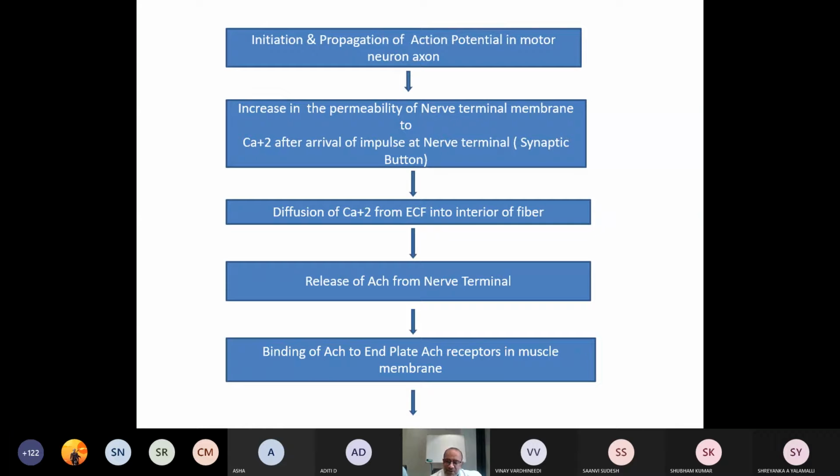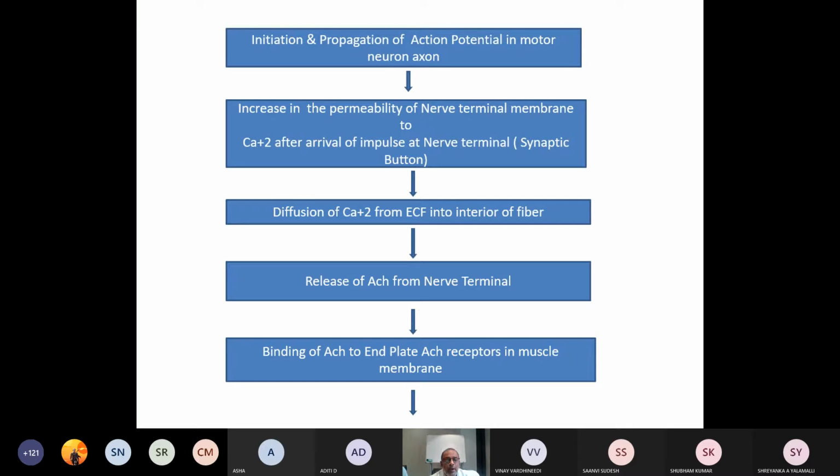Diffusion of calcium from the extracellular fluid into the interior of the nerve fiber, as a result of which activity of the synaptic vesicles takes place. Acetylcholine containing vesicles move towards the periphery, attaching to the axon terminal membrane, as a result of which there will be a process called energy dependent, calcium dependent exocytosis, release of acetylcholine from the nerve terminal.